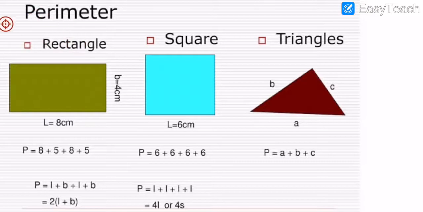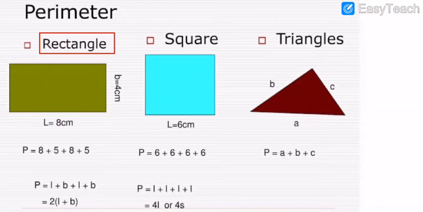So this is perimeter. This is all an example of perimeter. This figure is a rectangle shape, this figure is a square in shape, and this is a triangle. This is a rectangle, square and triangle. First I am going to take the rectangle. Got my points? Now we will learn about the rectangle.